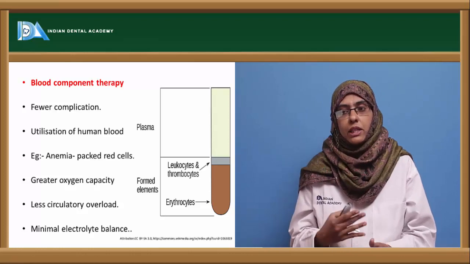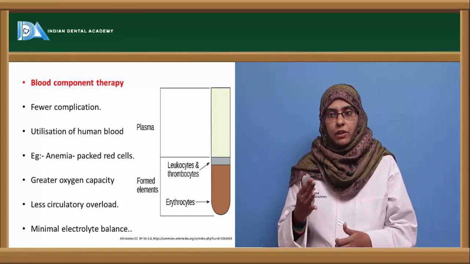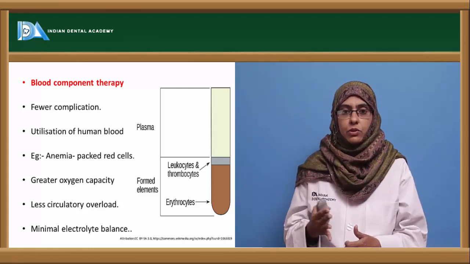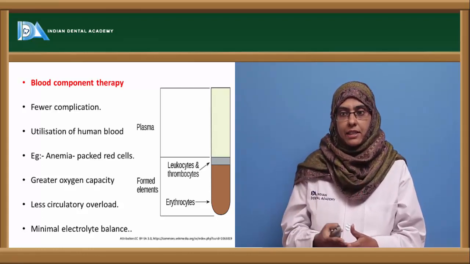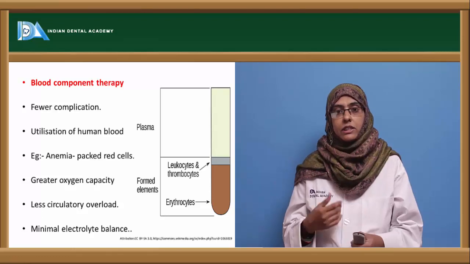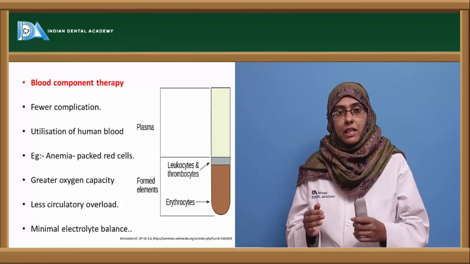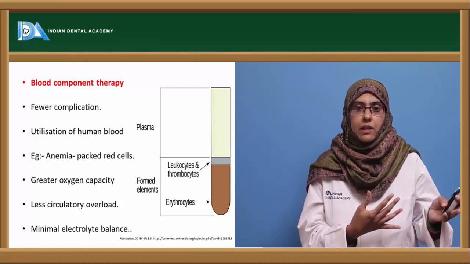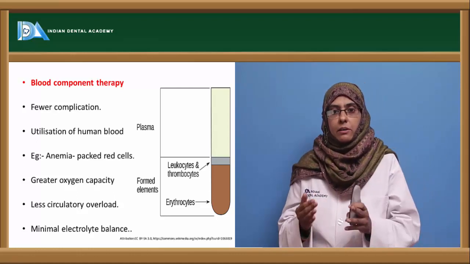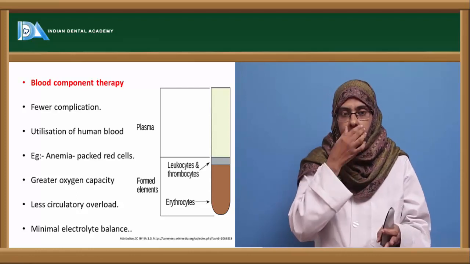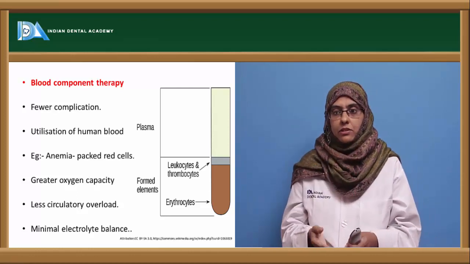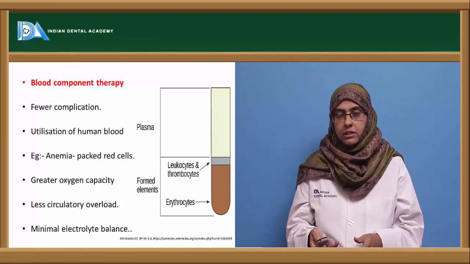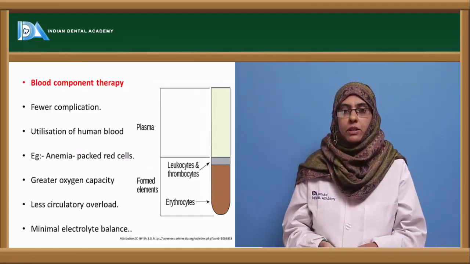We are using only the RBCs. So utilization of the human complete blood is taken, and it can be used to treat anemia with the packed red cells, and it has greater oxygen capacity, and it gives a less circulatory overload, because we are not making use of the whole blood along with the plasma and the other components, but only the RBCs that are required to treat that particular disease or disorder. So less circulatory overload can be seen, and minimum electrolyte imbalance is seen in this case of blood component therapy.